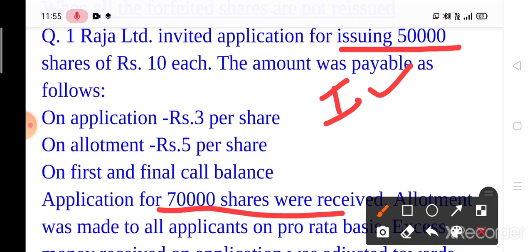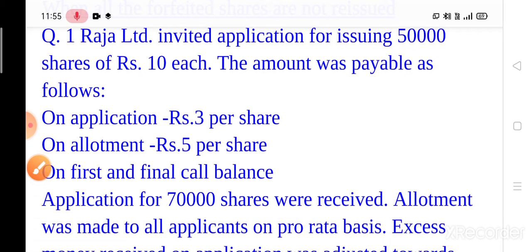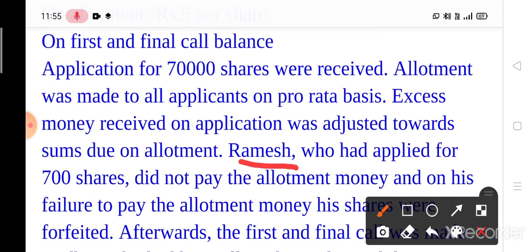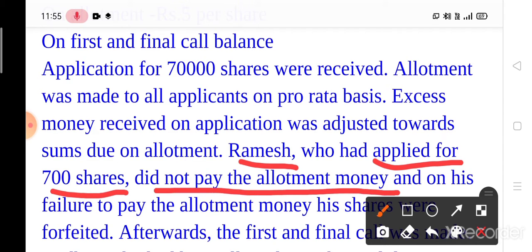Okay. Now come to the second condition. What is the second condition? The second condition is you have to see whether there are calls in arrears on allotment or not. So this also you have to see from the next line. See here, Ramesh is a shareholder who had applied for 700 shares and did not pay the allotment money.